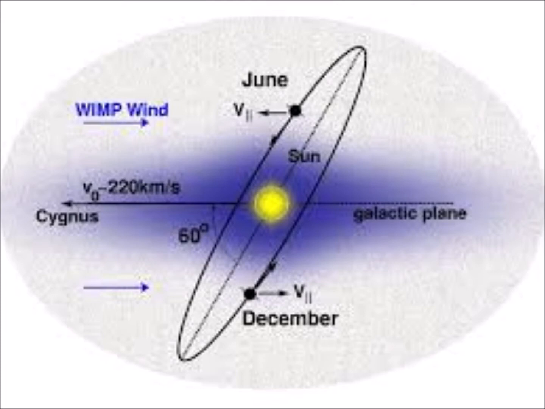By assuming there are dark matter particles in space that constantly collide with the Earth, we can check the amount of WIMPs by annual modulation, which means the revolution directions of the Earth and the Sun are the same in June and different in December. So the number of collisions also changes according to the relative speed of the Earth.